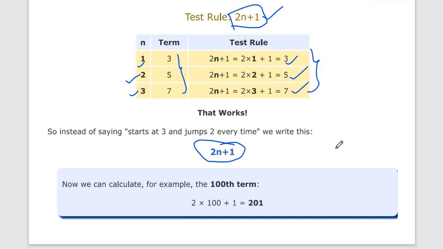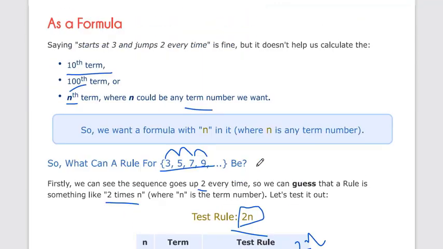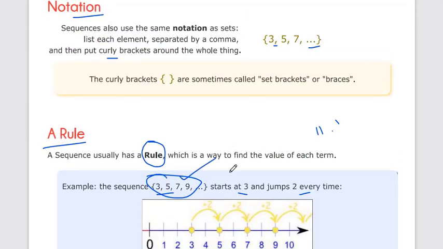Now, back to our original question: if you want to find the 100th term, it becomes simple. Put n equal to 100, or any number you want to find. With this sequence formula, you can get any term for any n. So the 100th term is 2 times 100 plus 1, which is 201. So this is how we find the formula of a given sequence.